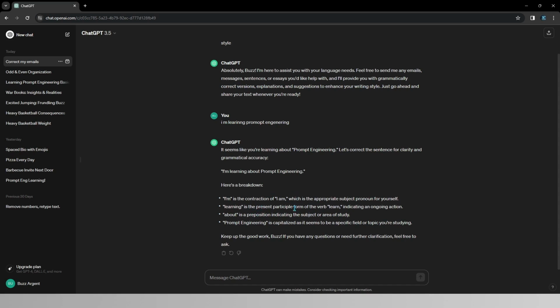"Learning" is the present of the verb "learn," indicating an ongoing action. "About" is a preposition indicating the subject or area of study. "Prompt engineering" is capitalized as it seems to be a specific field of topic you're studying. And as you can see, it also has an encouragement message.